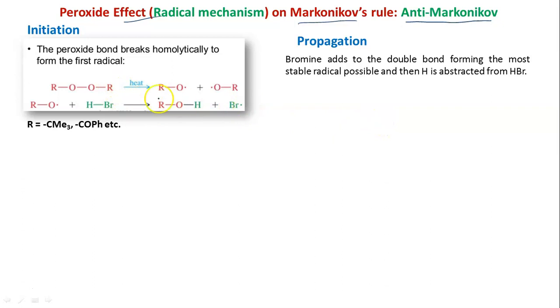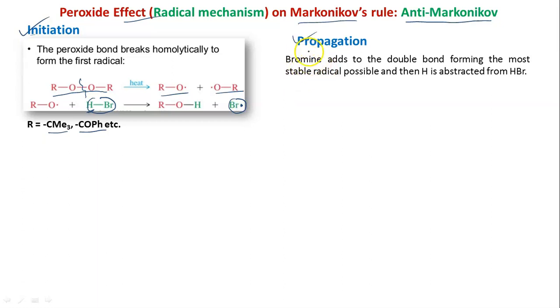Whenever there is any radical mechanism, there are steps, that is initiation, then propagation. The peroxide that we are using, suppose it is ROOR. Now this R group may be CMe3, it may be COPh, etc. In presence of heat or hν, there will be cleavage of this bond and two RO dot will be produced. Now this RO dot will react with HBr, this H will be captured by RO dot, and Br dot will be produced. Now this Br dot will take part in propagation.